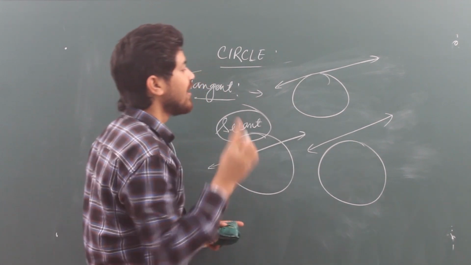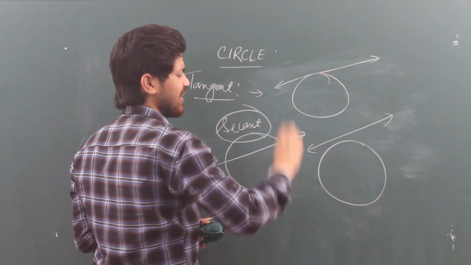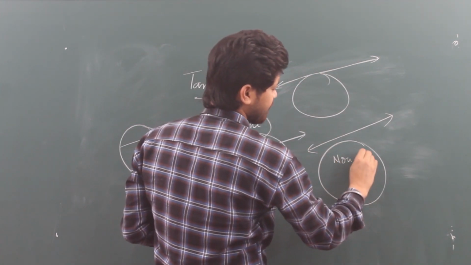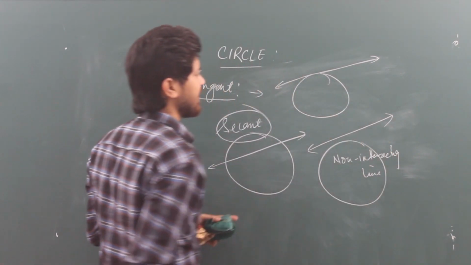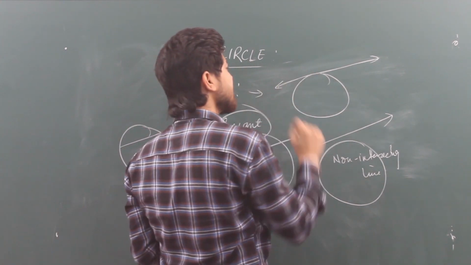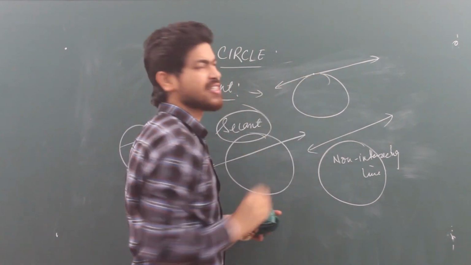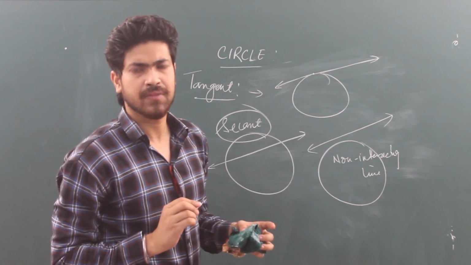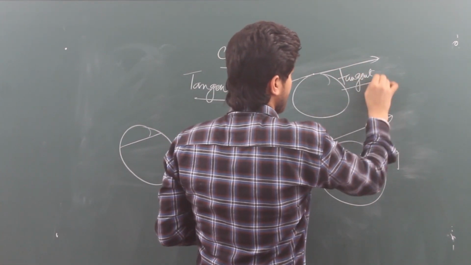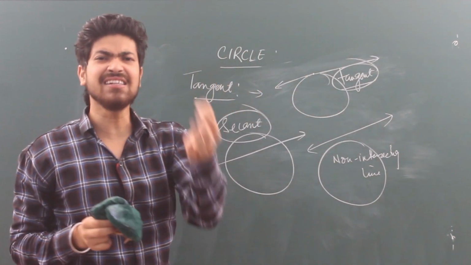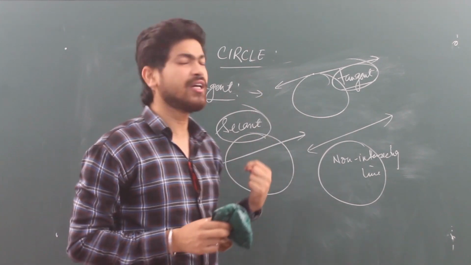Got it now? And this is a circle and this line is neither touching nor cutting it, it is passing outside. This is known as a non-intersecting line. And this line is touching the circle at one point only. Got it now? So this line is known as a tangent. So what do you mean by tangent? Sir, a tangent is a line that touches the circle at only one point.